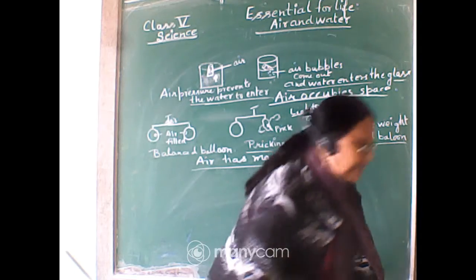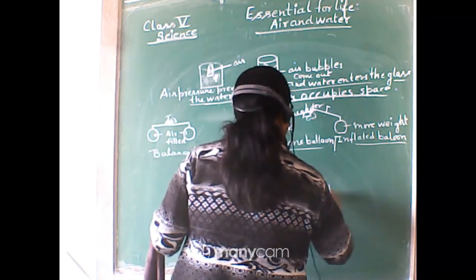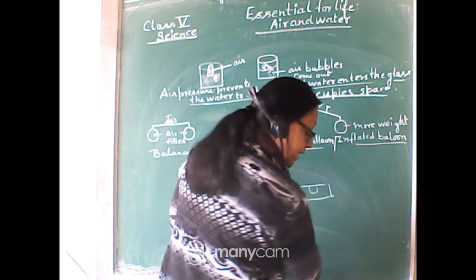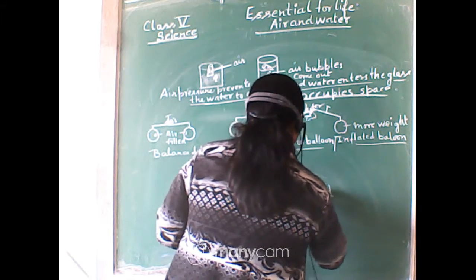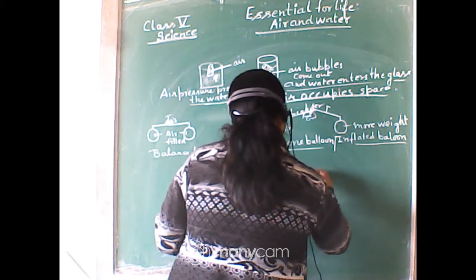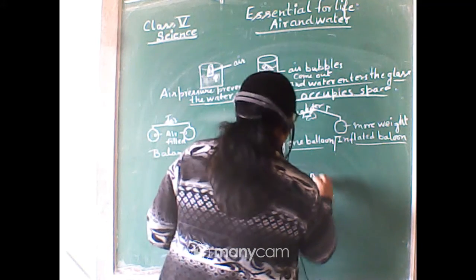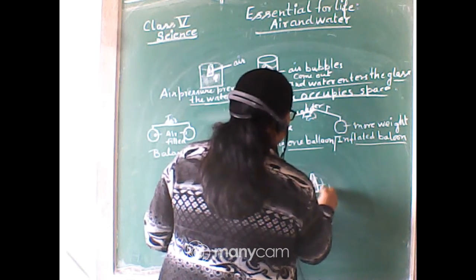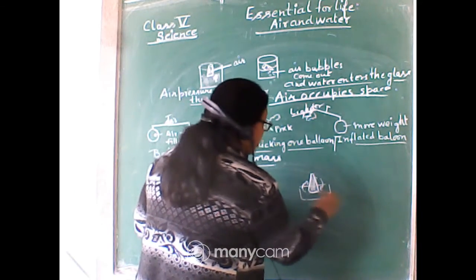Which one is exerting pressure? If the cardboard is here and the glass, you can see the glass is full of water. Okay. So we make it upside down, and now this is on the cardboard.